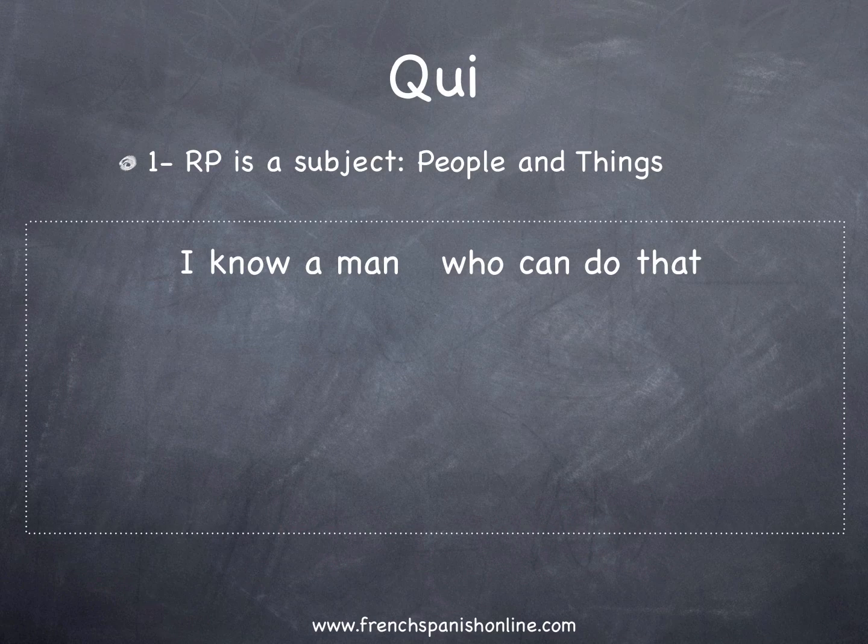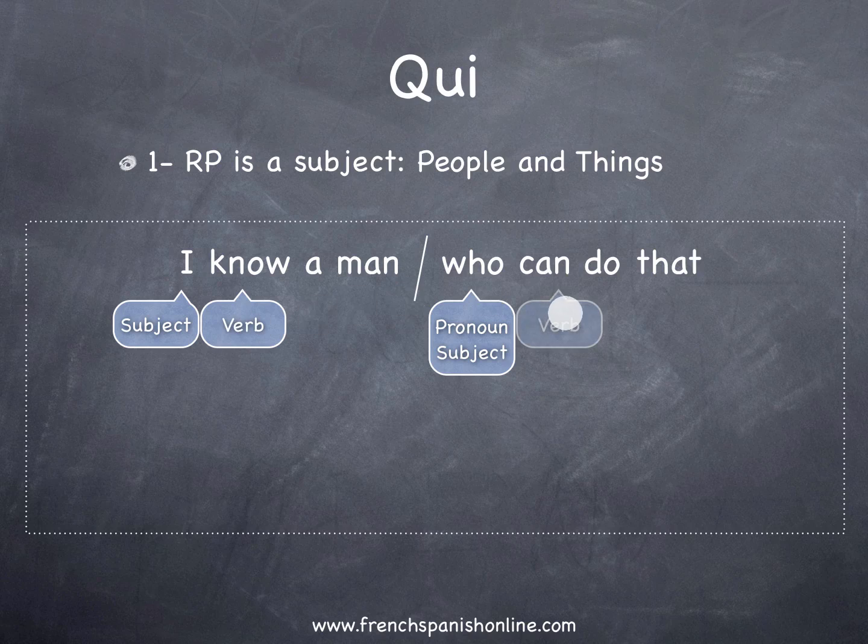Let's start with qui. First, the relative pronoun is the subject, and it works for people and things. Let's take some example. I know a man who can do that. So in this sentence we have the relative pronoun who, and we would like to know how to translate it in French. So first we can divide our sentence into two parts. In each part we have a subject, this is I, and in the second part the subject is also the pronoun, it's who. We have a verb and a verb in the second part, and of course two complements.